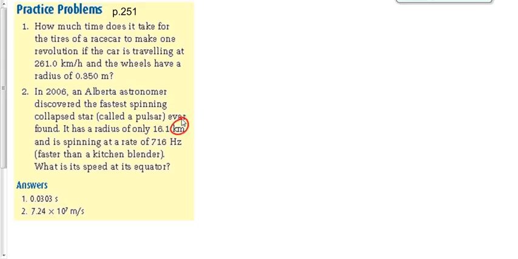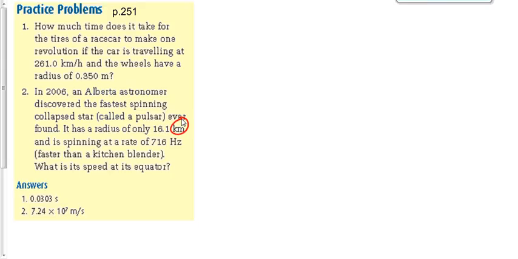It's spinning at a rate of 716 hertz. That's the frequency at which it spins, 716 times around per second. So we're talking about the fastest spinning pulsar ever discovered. That's pretty fast, 716 cycles per second. We want to find its speed. In other words, how fast this thing is moving at the equator.